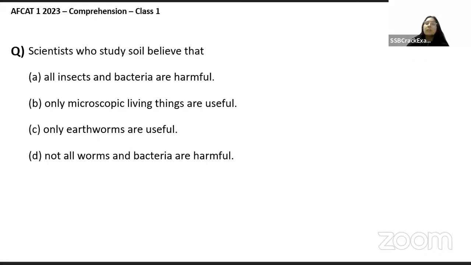Okay? So let's look at the questions. Scientists who study soil believe that all insects and bacteria are harmful. Only microscopic living things are useful. Only earthworms are useful. Not all worms and bacteria are harmful.